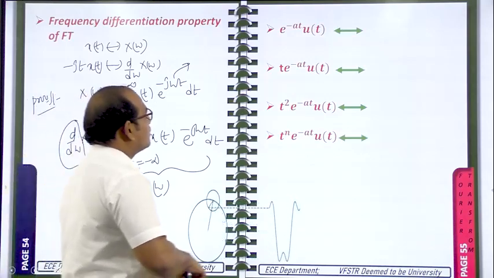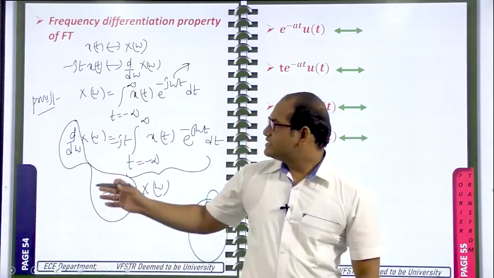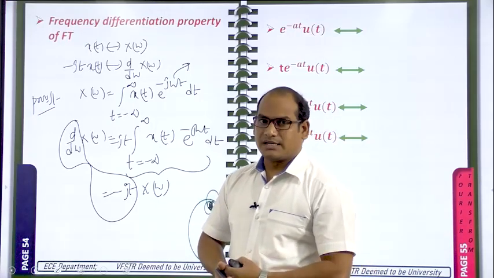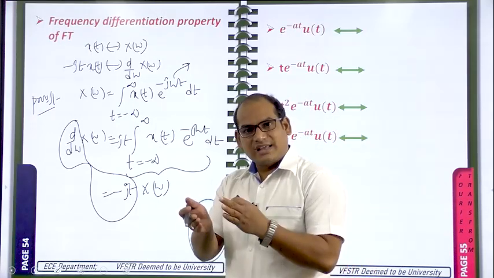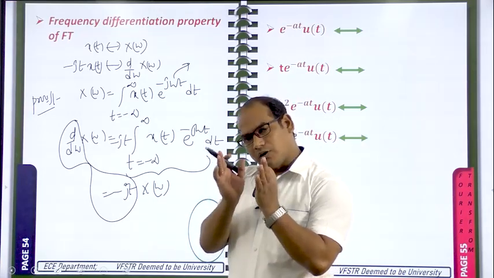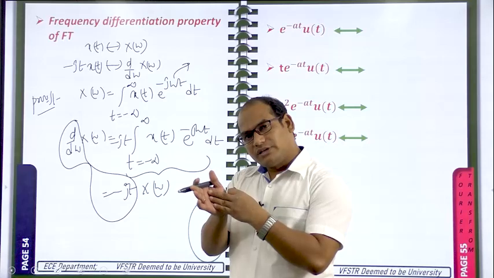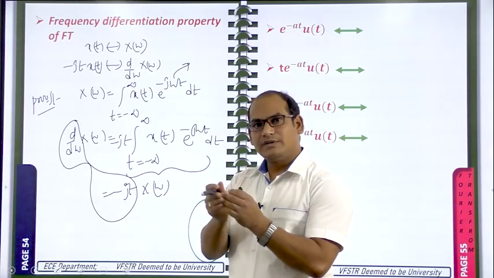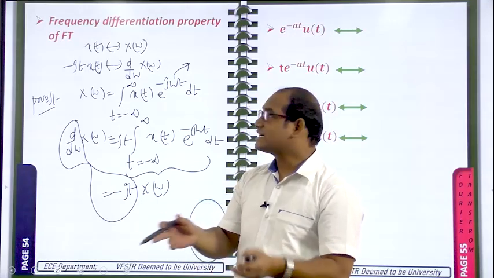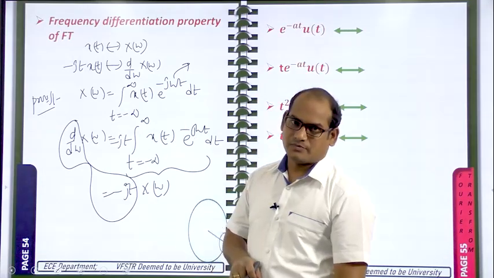After seeing this property, where we need to apply it is very important. When you already know the Fourier transform of a time domain signal, and that time domain signal is multiplied with t, at that time you can apply this property.